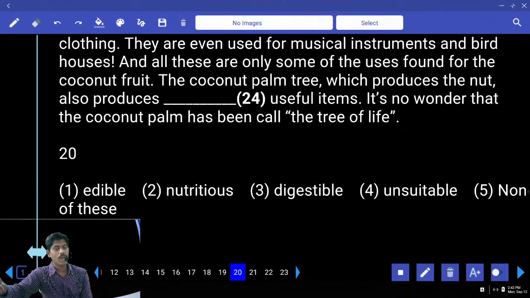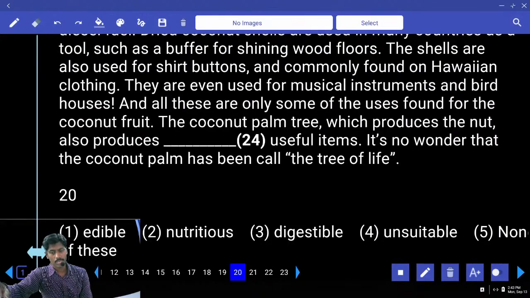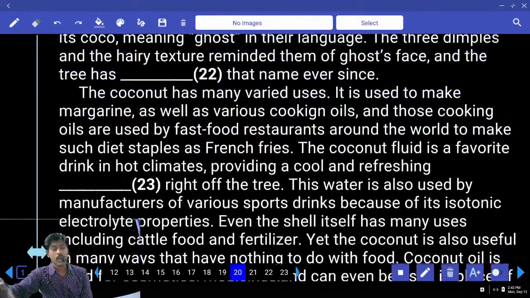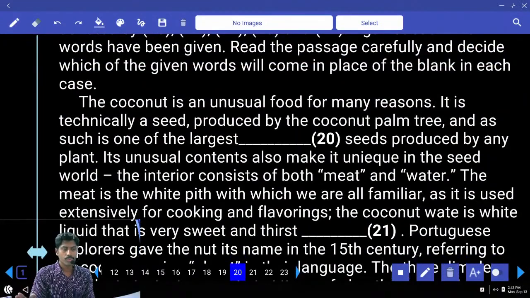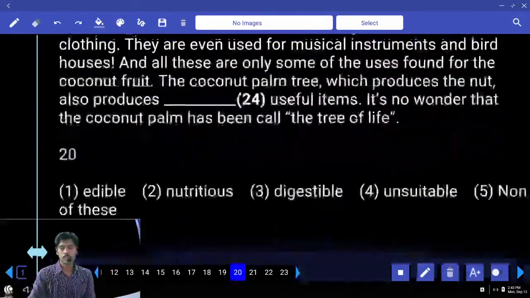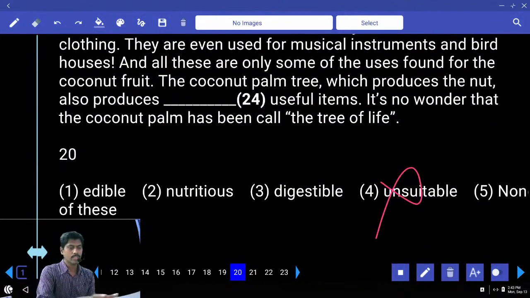Are we talking about health, nutrition? Digestible? Maybe. And unsuitable is negative. Are we talking from a negative angle? It is an unusual food for many reasons. It is technically a seed produced by the coconut palm tree and as such is one of the largest. Largest is positive. For largest we don't use unsuitable. So answer 1 or 3.